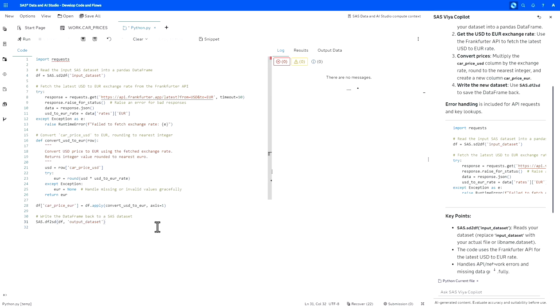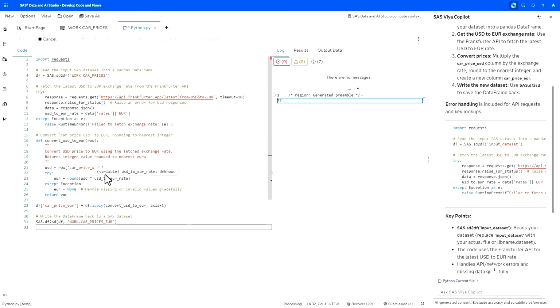So just look how much work Copilot did for us in this case. It added the Frankfurter API endpoint with proper parameters. It also added a try except block in the program. It created a method for conversion, and it also used the proper inputs and outputs. So all of this in 20, 30 seconds, and we have the whole program which does the conversion. Now, all I need to do is swap the input and output of this program with the actual table names that I have, and run the program.